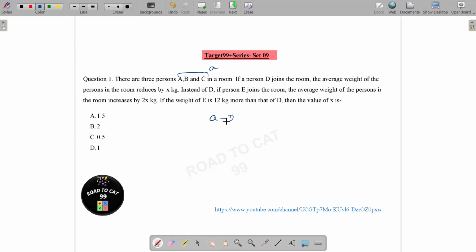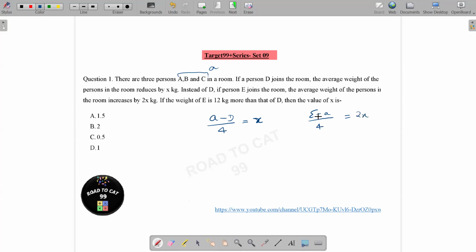So we can say that A minus D, and the final number of people after D joins the room is 4, so this value is equal to the reduction by X kg. It is reduced by X. Instead, if E person joins the room, the average weight of the persons in the room increases by 2X kg. That means E is greater than A. So E minus A, the number of people would be the same, that is 4, is equal to 2X.